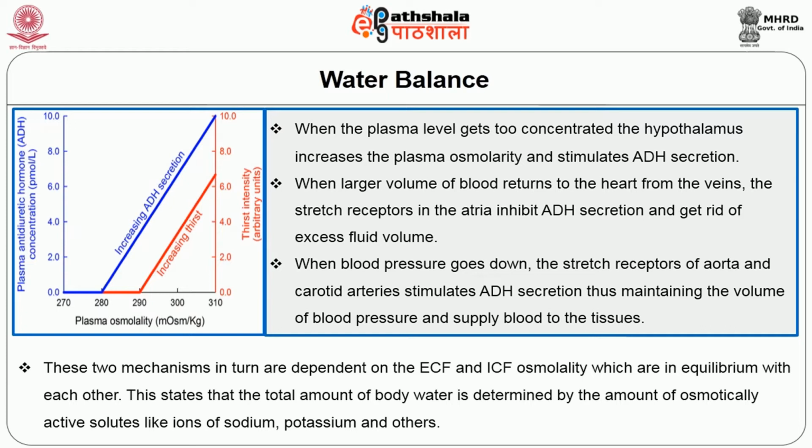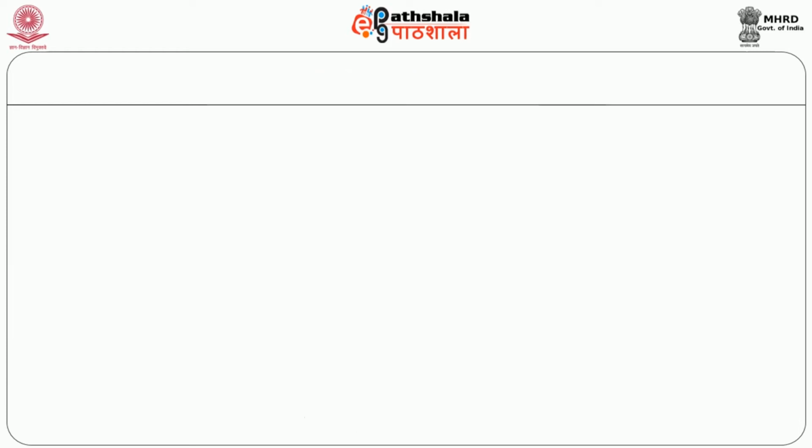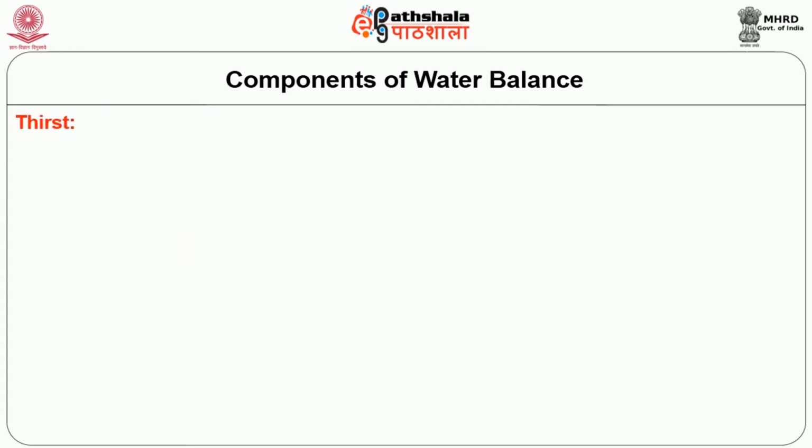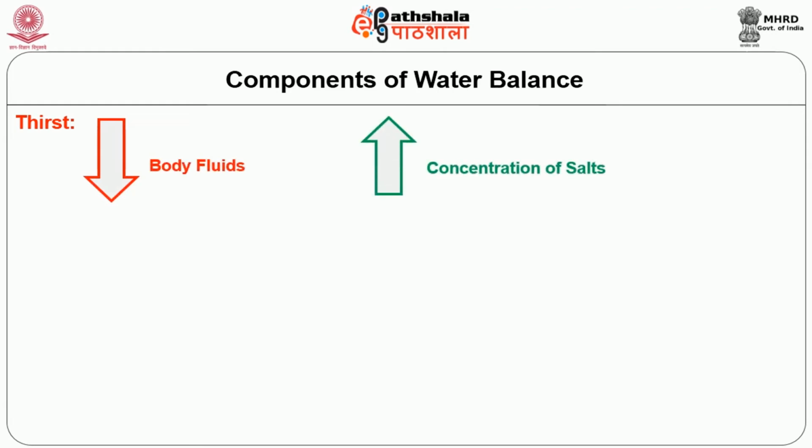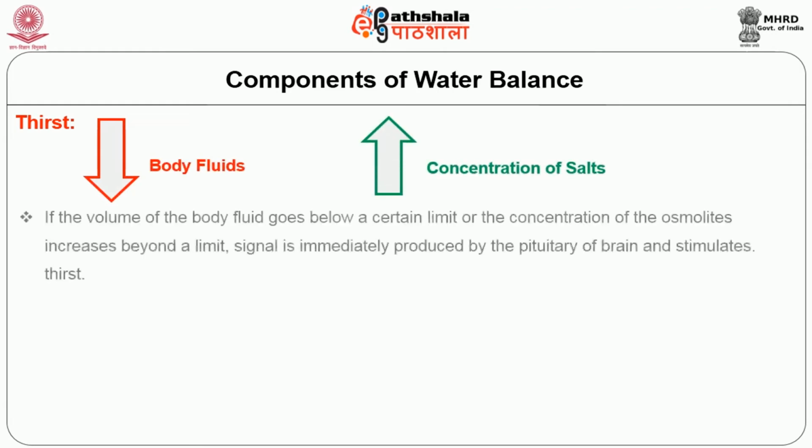Now we will move on to the components of water balance. Thirst. Thirst is defined as an instinct to drink water. This may be either due to decrease in body fluids or increase in the concentration of salts. If the volume of the body fluid goes below a certain limit or the concentration of the osmolytes increases beyond a limit, a signal is immediately produced by the pituitary of the brain and stimulates thirst.